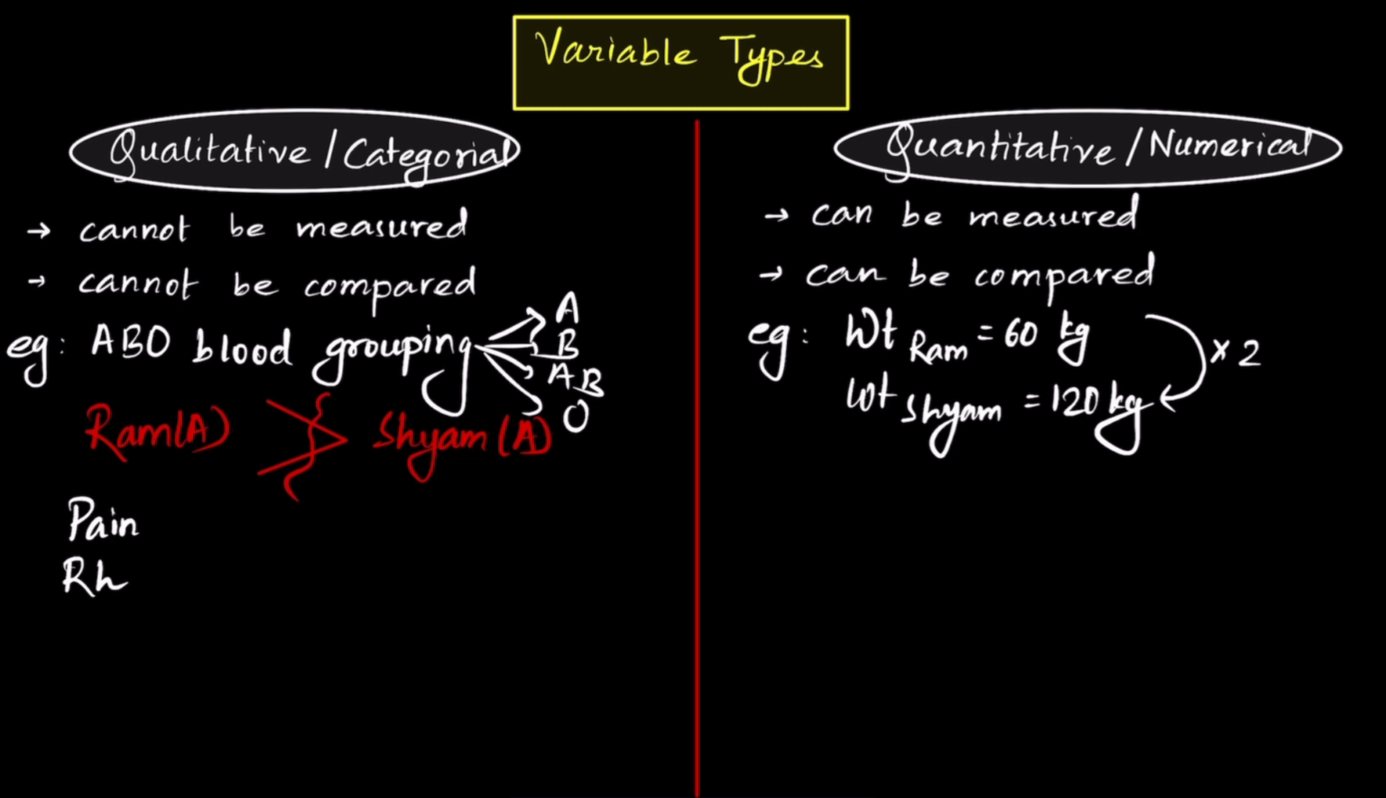Another is RH. RH positive, RH negative. You cannot say how much RH positive a person has or how much RH negative a person has. You cannot say that a person has more RH positive than another person. Similarly, diabetes. You cannot measure diabetes. You cannot say that a person has more diabetes than another person or how much diabetes a person has on a scale. Similarly, anemia. The same logic applies here as well. Then, type of anemia. Then, sex of newborn.